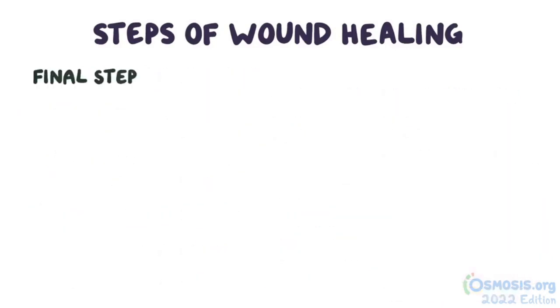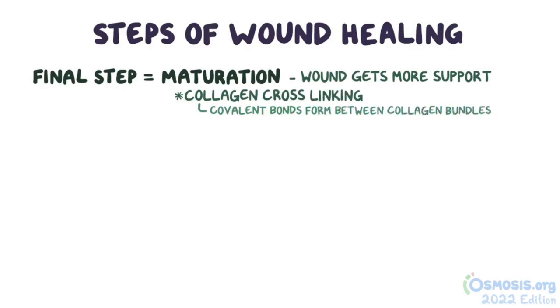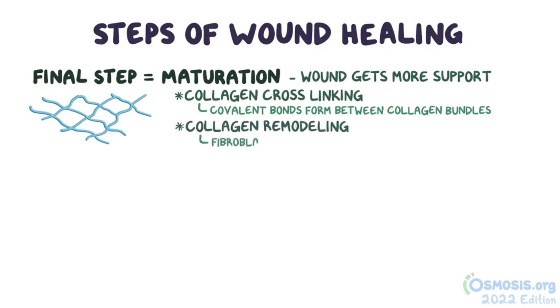The final phase of wound healing is termed maturation, which is where the wound gets a job. I'm kidding, it's where the wound gets even more physical support, and there are a few steps in maturation. First off, there's collagen cross-linking, which is where covalent bonds form between collagen bundles. This helps to enhance the tensile strength of the wound. Next, there's collagen remodeling, which is where fibroblasts degrade old or misshapen collagen from the injury, like when old rotten wooden beams are replaced before putting up new ones in a house.